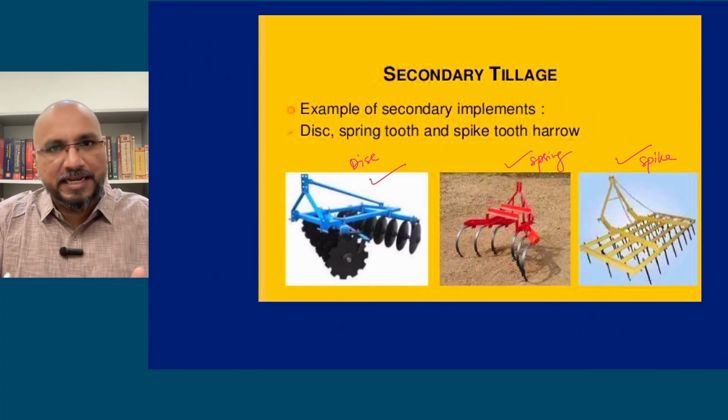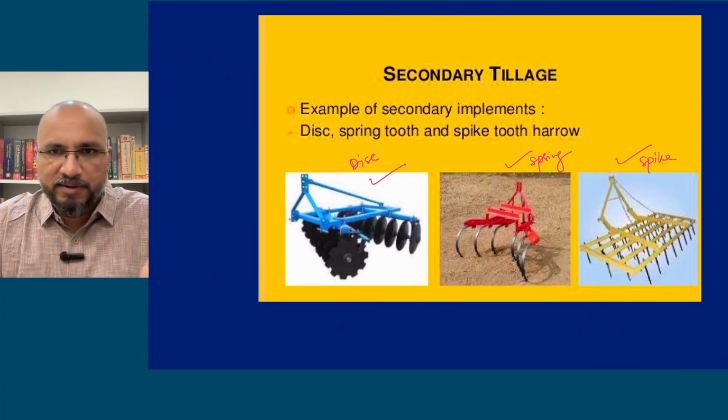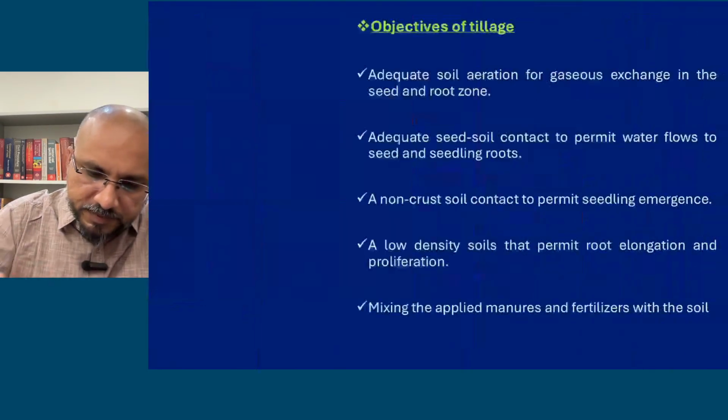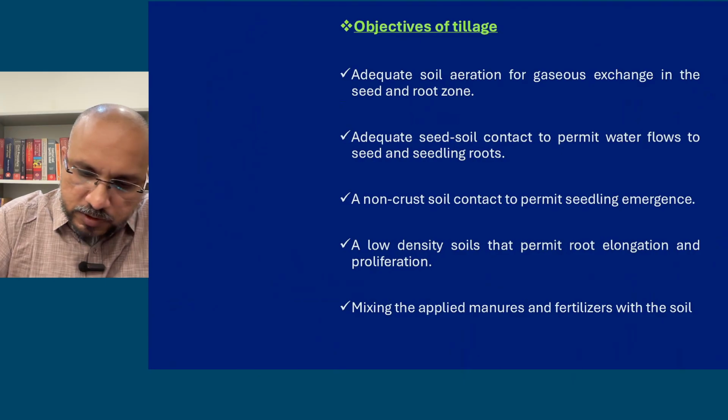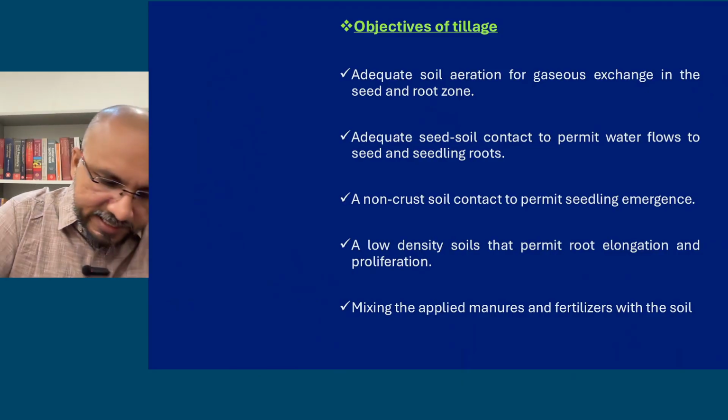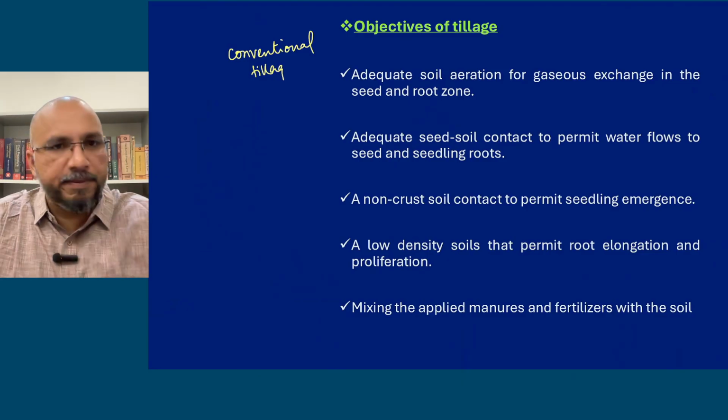Now after secondary tillage, the seed bed preparation will be over. Now the soil is ready for sowing. Okay. Now, primary and secondary tillage, they are part of conventional tillage. So conventional tillage बोलते हैं इसको. In the normal tillage operation में we have first primary tillage and then we go for secondary, so that seed bed preparation will be over.